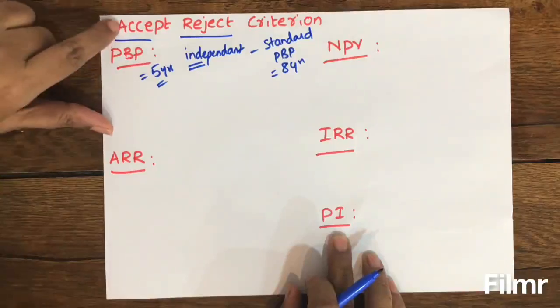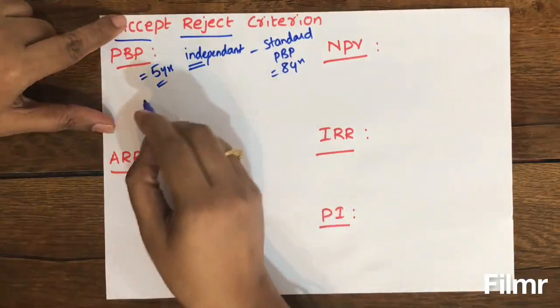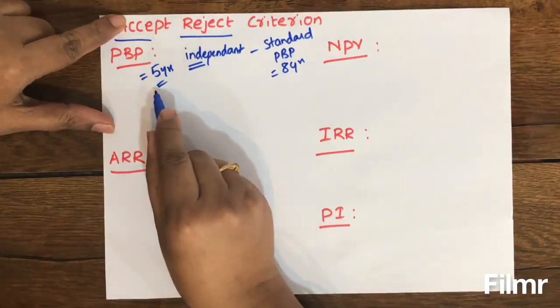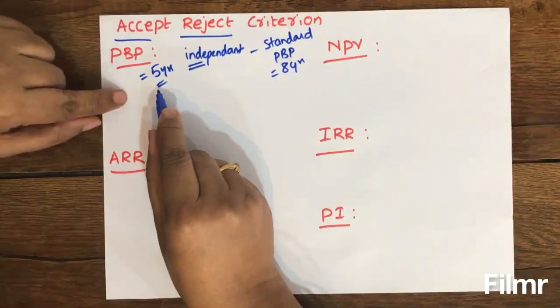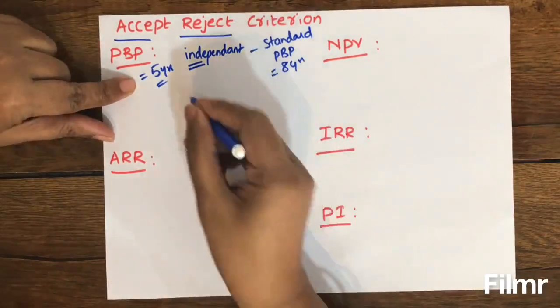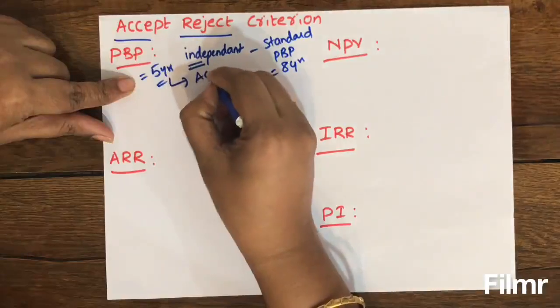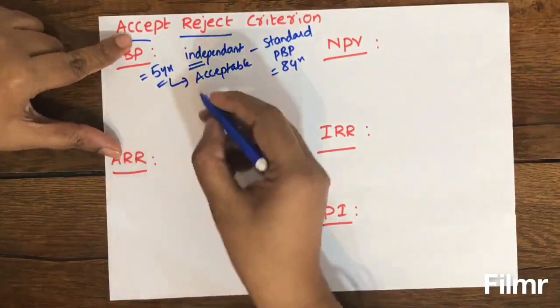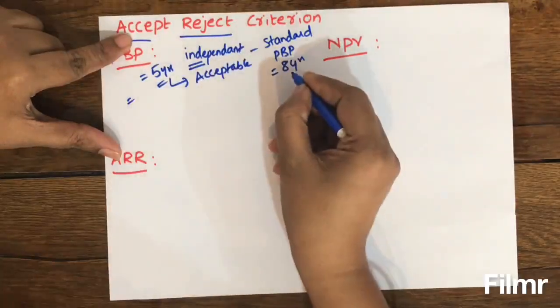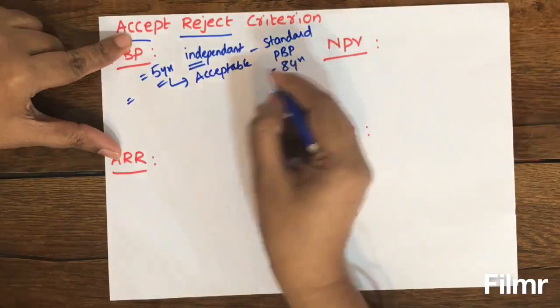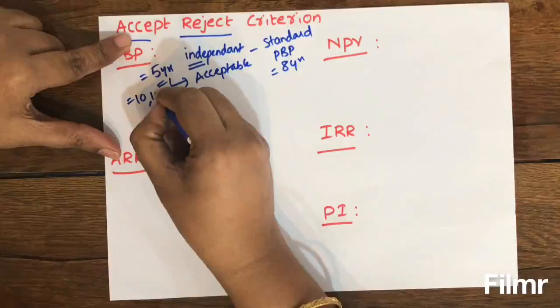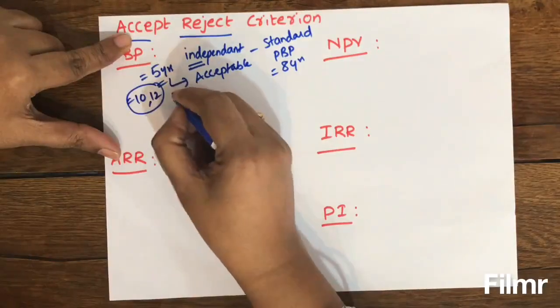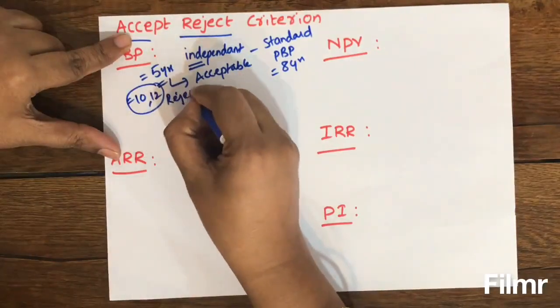That is the meaning. And in this case, as your calculated payback period of this project is 5 years, which is less than 8 years, this project is acceptable. And in any case, if payback period is more than 8 years, say 10 years, 12 years, like that, they are summarily rejected.